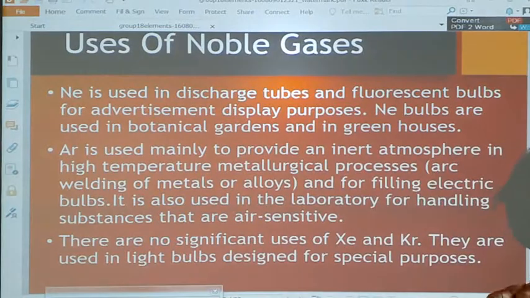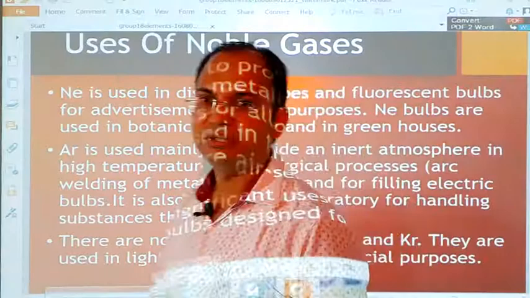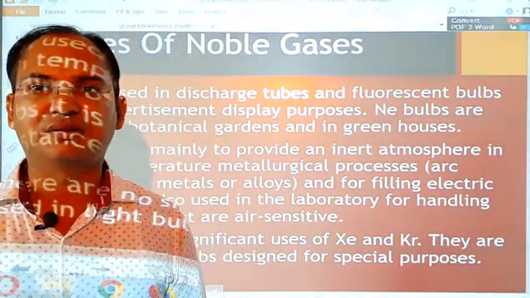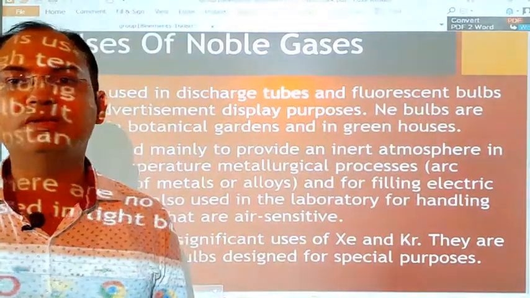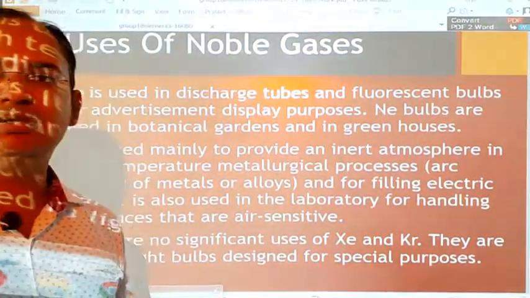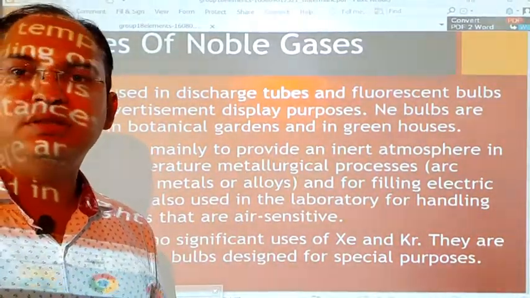Next, there are no significant uses of xenon and krypton. They are used in light bulbs designed for special purposes or special color-imparting bulbs. Bulbs which are used for a special effect contain xenon and krypton. So students, this is all about the elements of group 18, that is the noble gases.